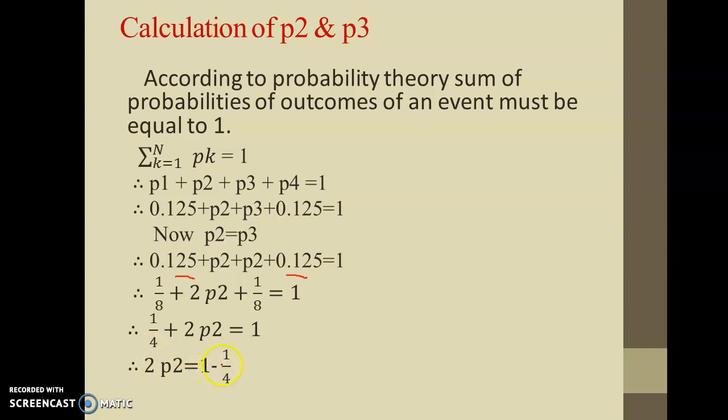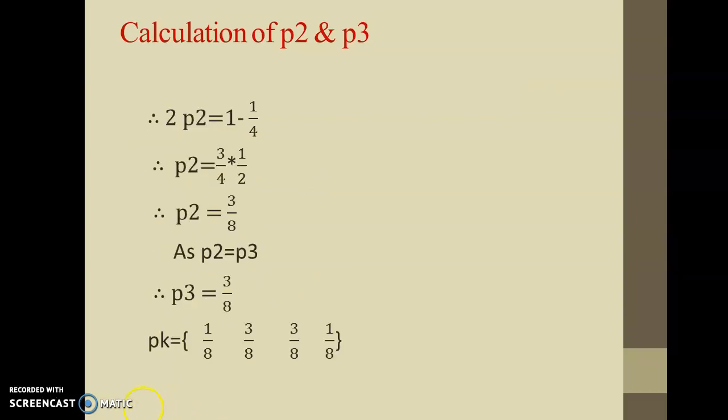So 2p2 is equal to 1 minus 1 by 4, which is 3 by 4. So p2 is equal to 3 by 4 into 1 by 2. So p2 is equal to 3 by 8. As p2 is equal to p3, p3 is also equal to 3 by 8. So this is probability of all four symbols.